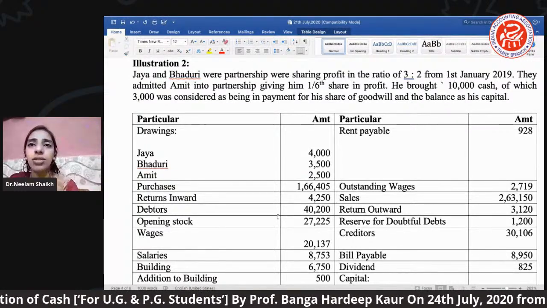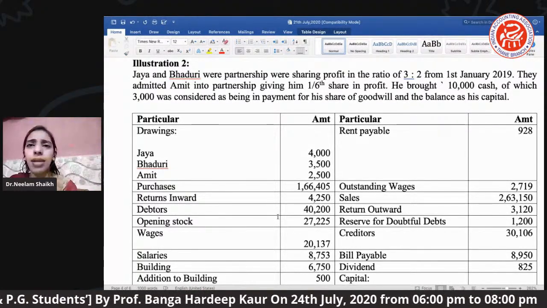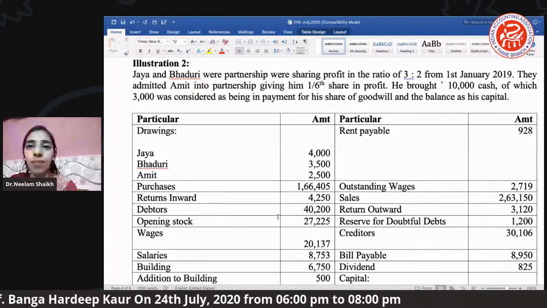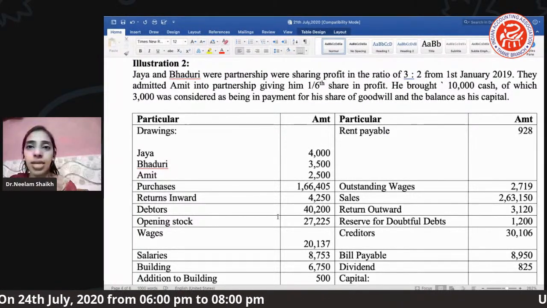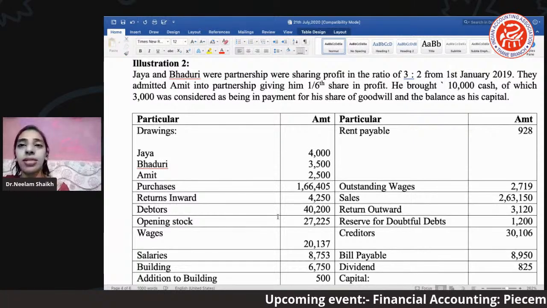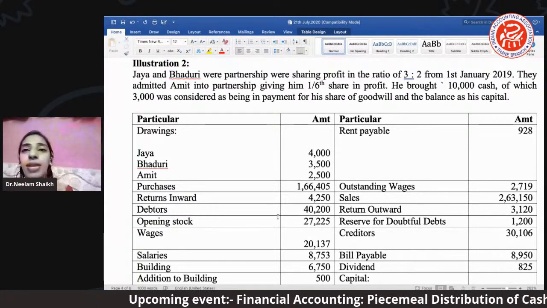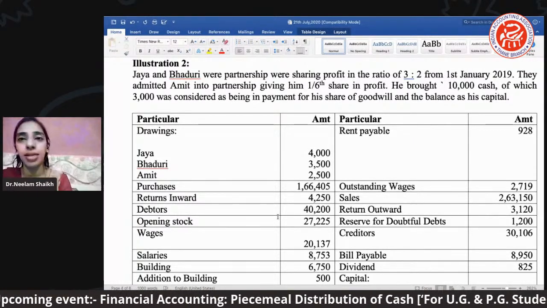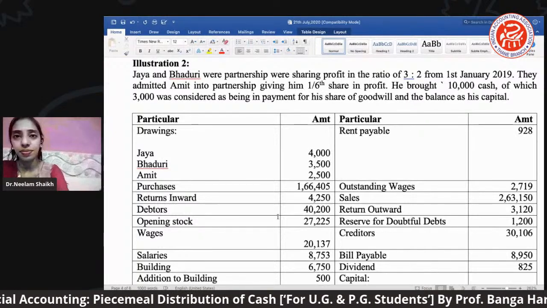Okay. So let's see. We have a trial balance. Drawing is given. Okay. Drawing of three of the partners has been given to you. Then we have a purchase. Purchases is my direct expense. Will be marked under the trading debit side.